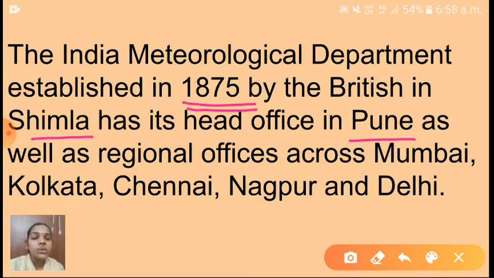Okay, children. So, can you say when the India Meteorological Department was established? Yes, in 1875 by the British government in Shimla. The head office is in Pune. The regional offices are also there, in Mumbai, Kolkata, Chennai, Nagpur, and Delhi, main cities. Okay, children, I hope you understood this one. Shall I go to the next one?